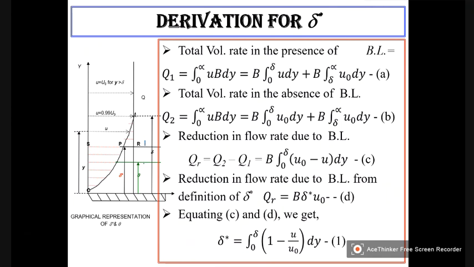See, if I had taken an element here of thickness dy, what will be the area? Area is dy into b. This is b.